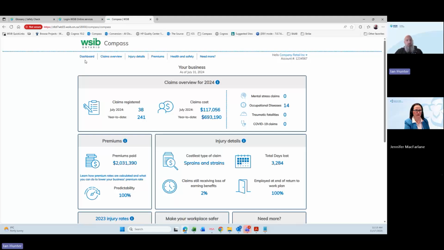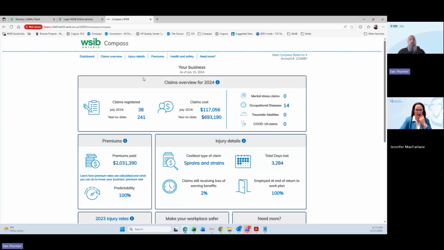I will say as a preface before I get into this too deeply, what we're looking at here is a demo environment that we have set up. There is no live data here. You'll notice it says as of July 31st, 2024. This is just an environment that we set up so we can do these demos and show everything that's available. So it may look slightly different just because it's that demo environment. I just don't want you to be caught off guard when we start to go through some of this information.